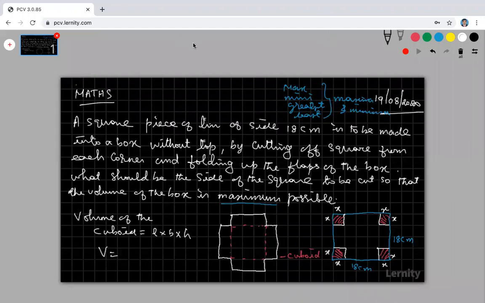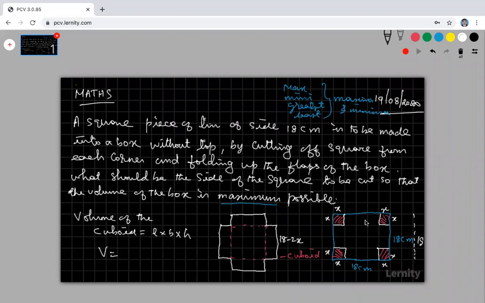Not 18 cube, dear students. Please listen. The piece is totally 18, but here look at that. This is my length, which is actually 18 minus 2x. This is not 18. Your length is not 18, breadth is not 18, height is not 18.